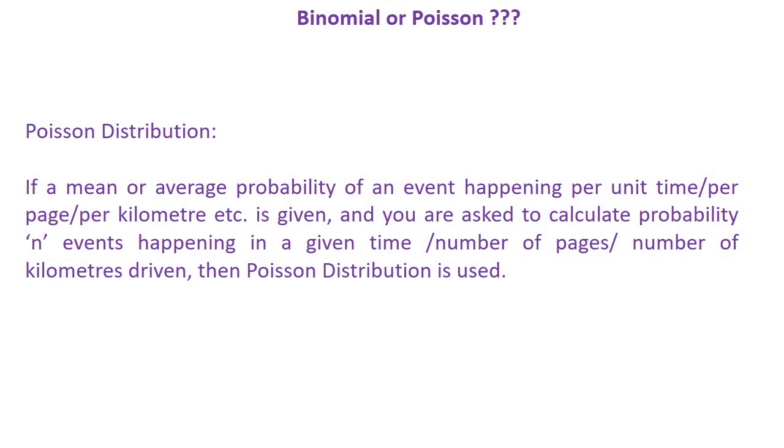The thing is that if it is a Poisson distribution, it will always be associated with the mean or average rate of an event happening, and it is given per unit time or per page or per kilometer or per car or per house. That must be given, and you are asked to find the probability of n events happening in a given time, or the same number of pages, or number of kilometers driven. Then you have to use Poisson distribution.